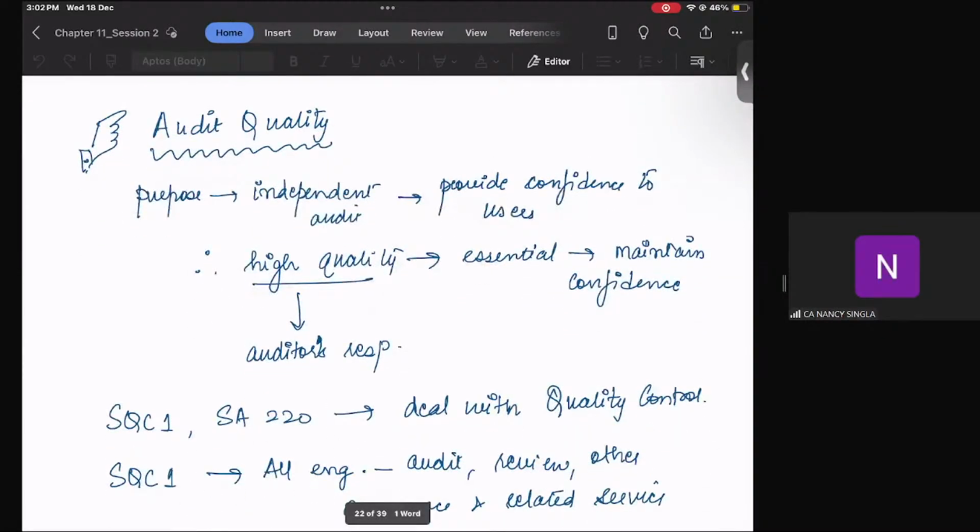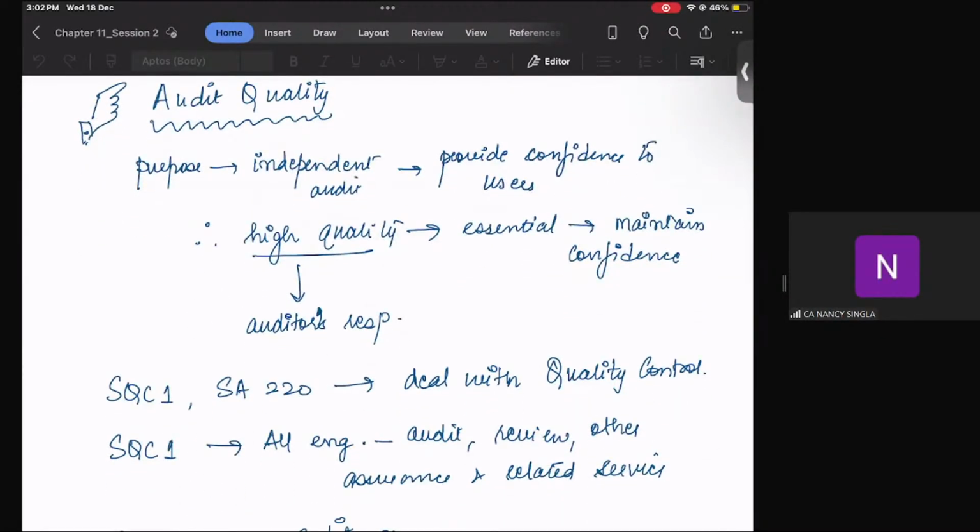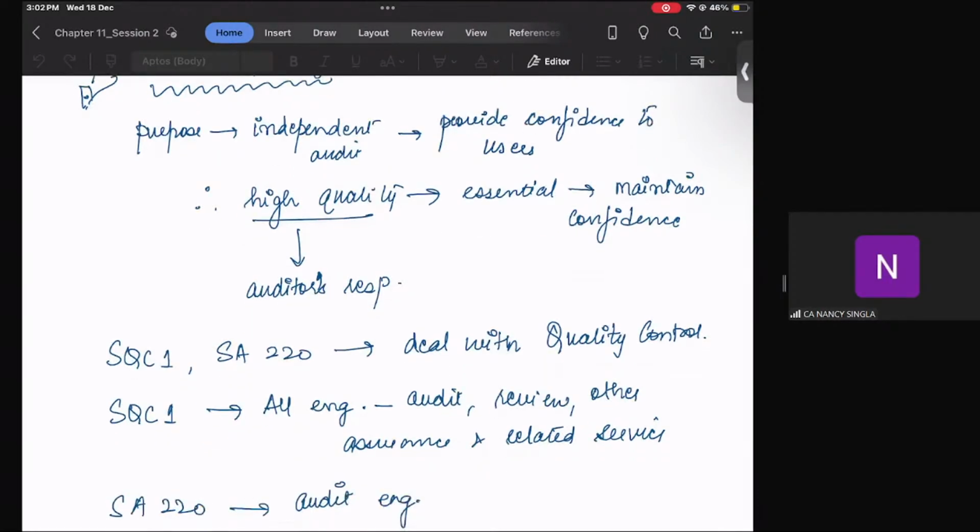The purpose of conducting an audit is to provide confidence to the users of the audited financial statement. And to maintain high quality, it is the responsibility of the auditor.